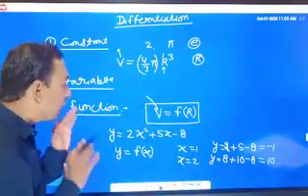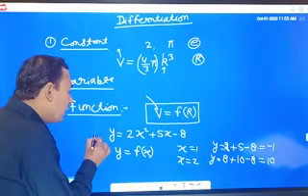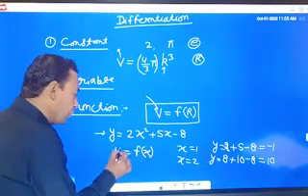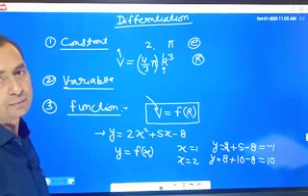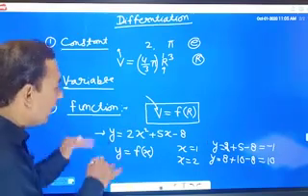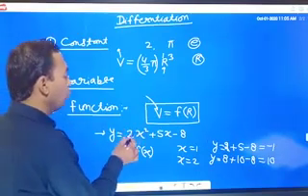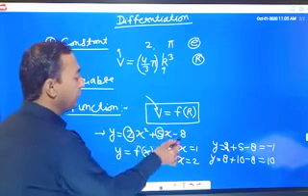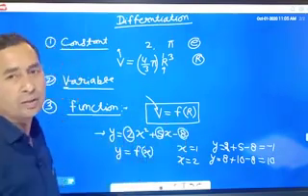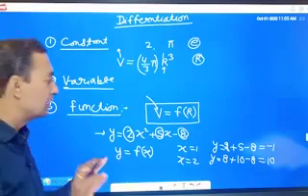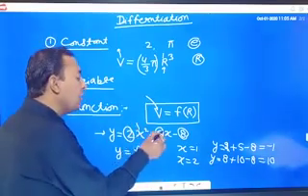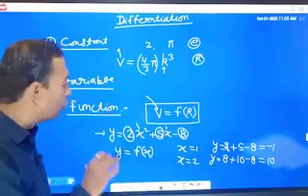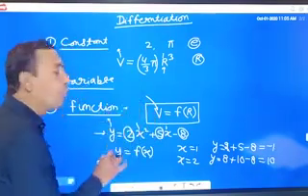Like that. This is the function. Here y is the function of x. In this function, 2, 5 and 8 are constant quantities. These do not change. When we put different values of x, then we get different values of y.